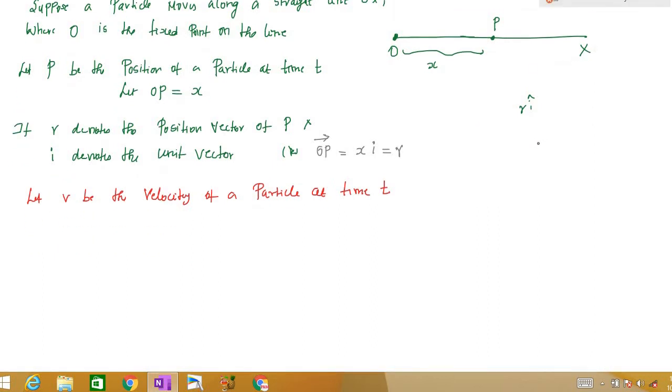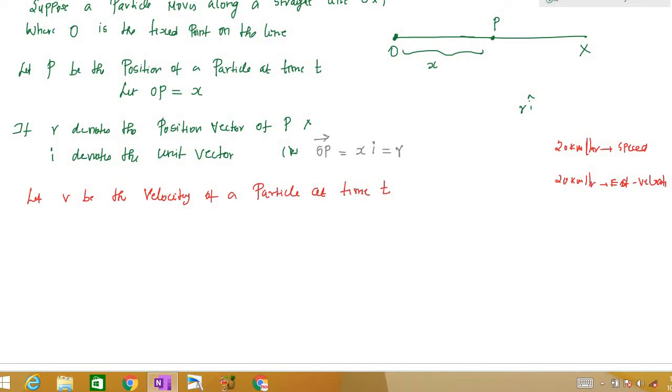Speed is a scalar quantity, velocity is a vector quantity. For example, if I say 20 km per hour, it denotes the speed. If I say it's a velocity, I have to mention the direction also, so 20 km per hour east. So whenever I say velocity, it has to include direction also, right? So let v be the velocity of a particle at time t.